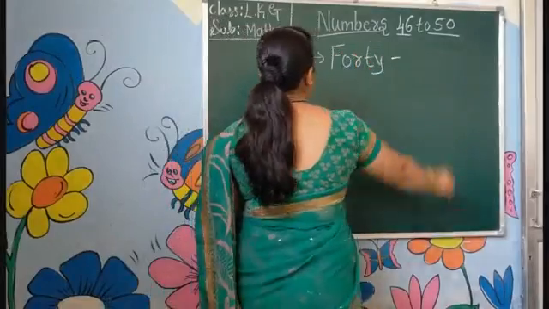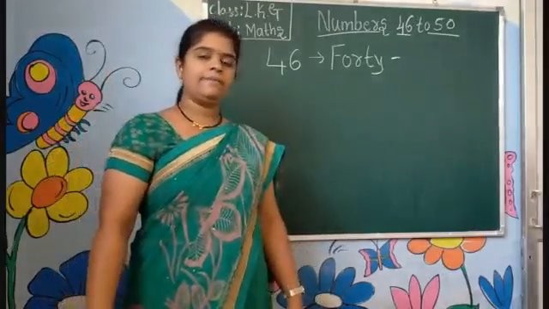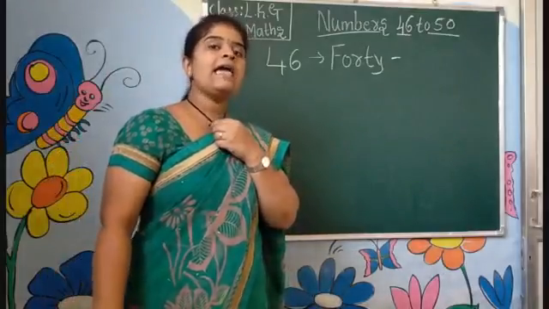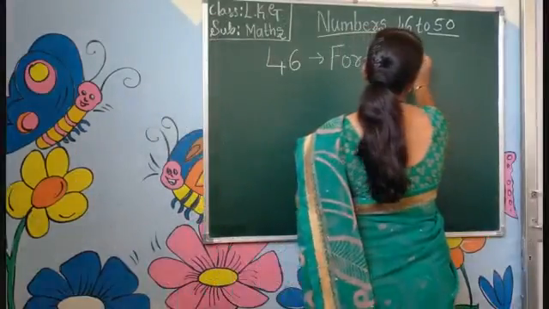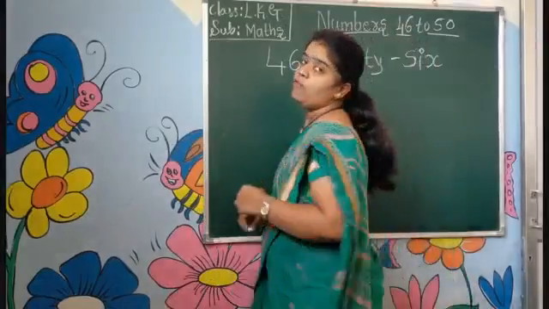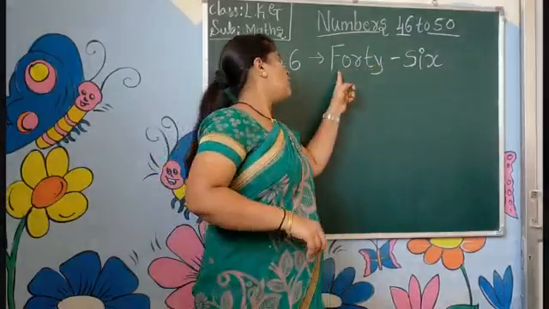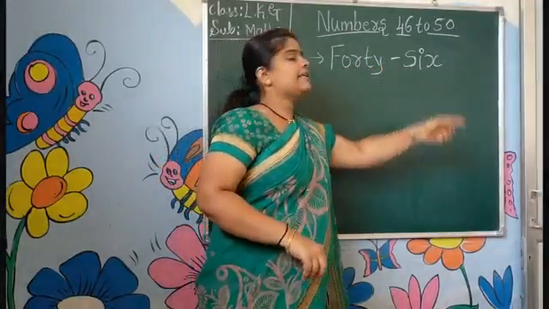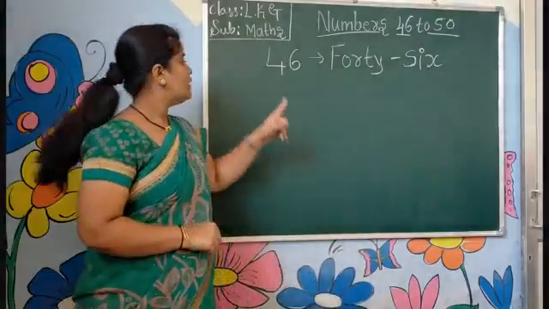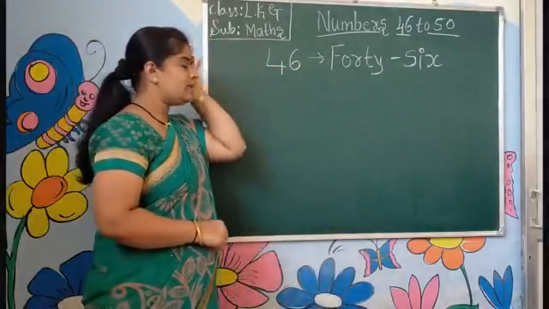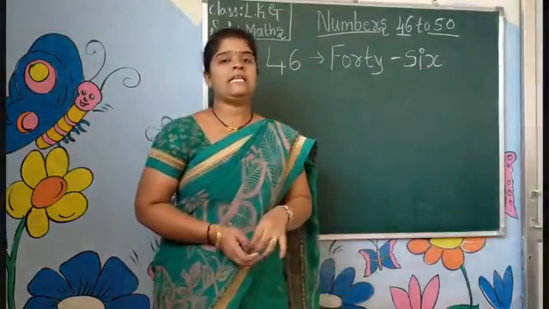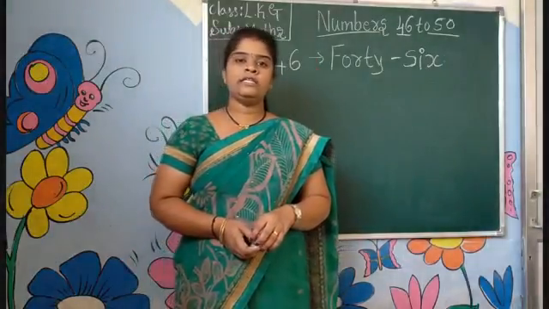F-O-R-T-Y, 40. Then what is the number name of 6? What is the spelling of 6? S-I-X. Yes children? S-I-X. It makes the number name 46. F-O-R-T-Y-S-I-X, 46. Okay? How do we read the number 46? 4, 6, 46. F-O-R-T-Y-S-I-X, 46. Like this we have to read.